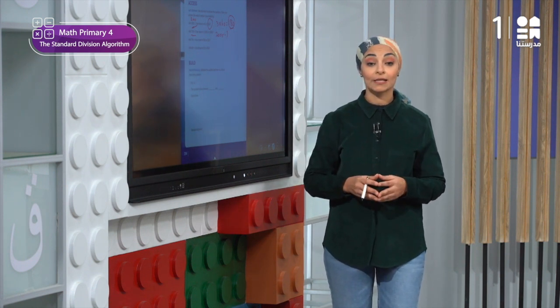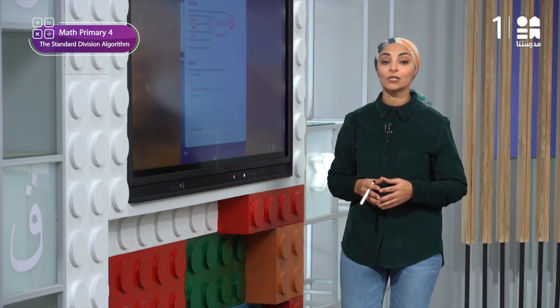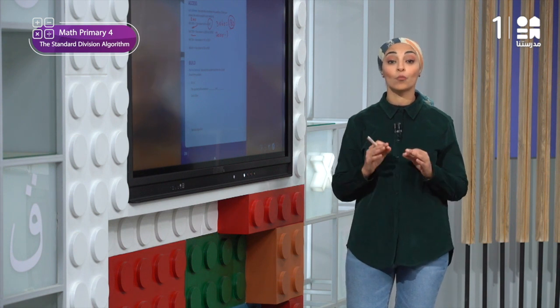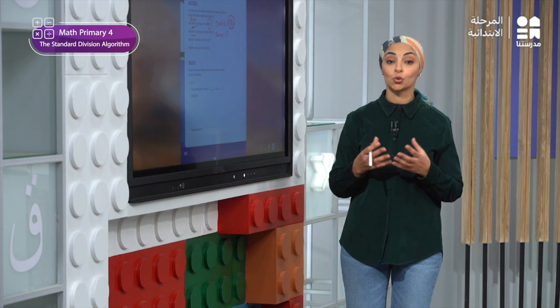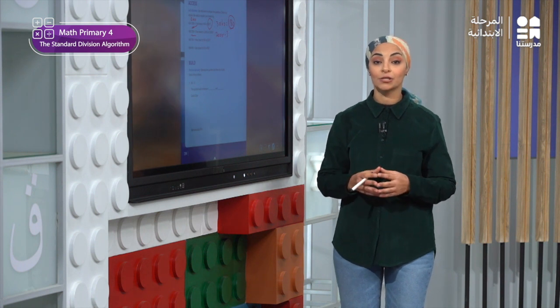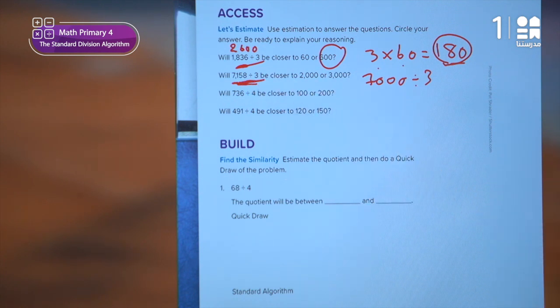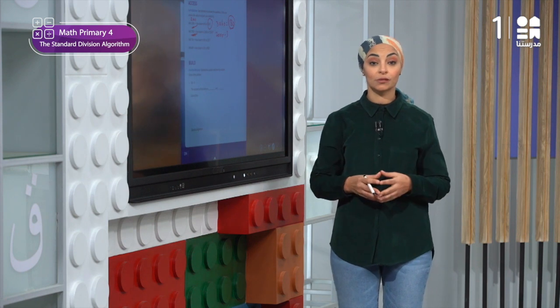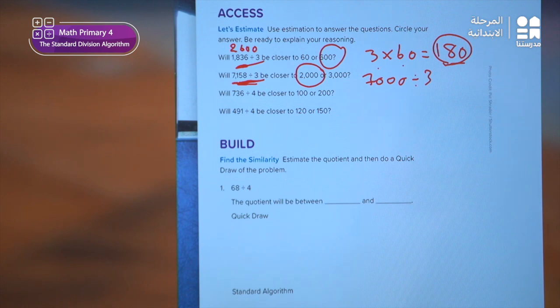It will be 6, because 2 times 3 gives me 6, right? And since we are dividing 7000, يبقى the most suitable multiple of 3 will be 6000, right? The quotient of dividing it by 3 will be 2000. Then the answer of 7158 divided by 3 هيبقى closer to what? 2000 ولا 3000? Of course, it will be closer to 2000.